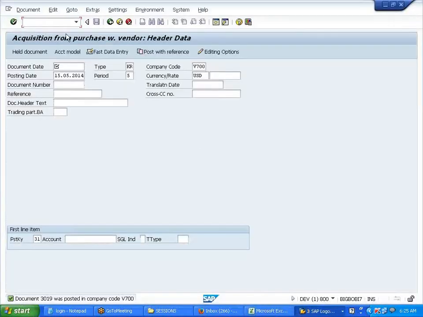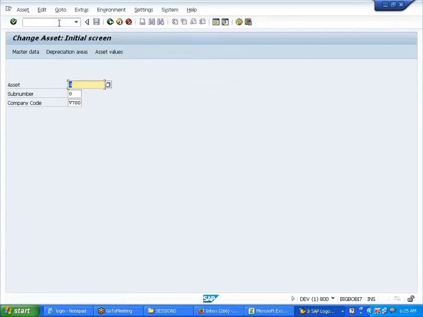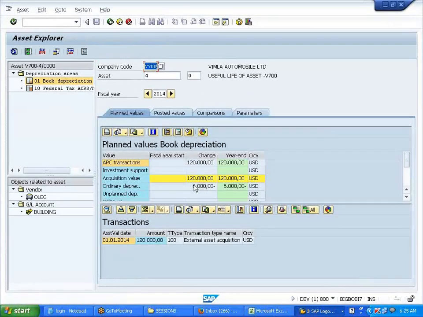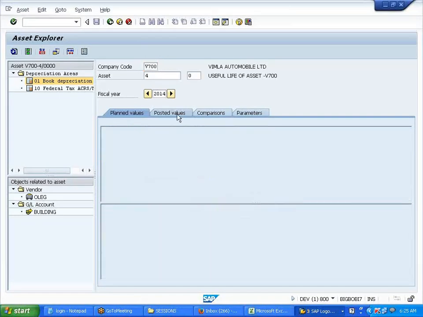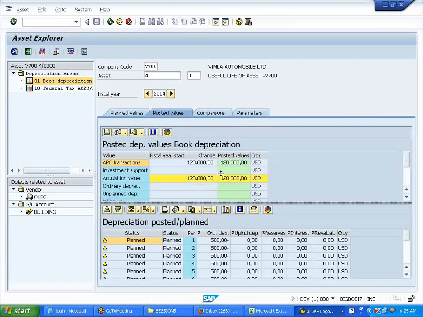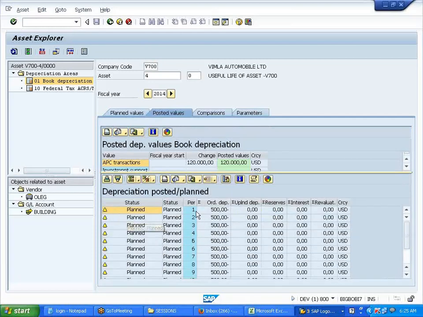Let us see. Correct? Okay, 6,000. We are not yet posting the depreciation to those particular months, so it is just in yellow color. Once I post, it will turn green. So I'm not posting yet.